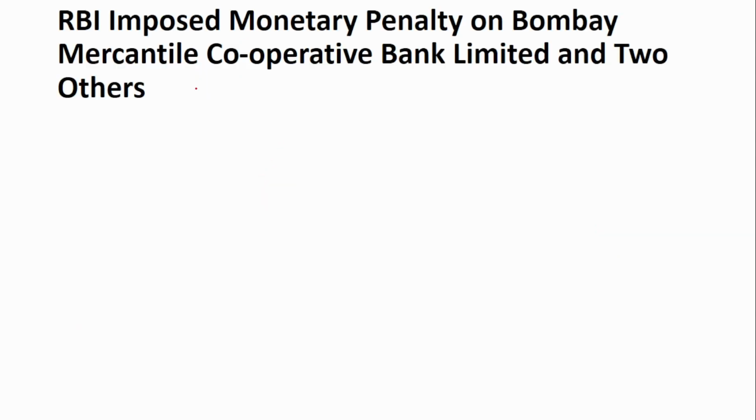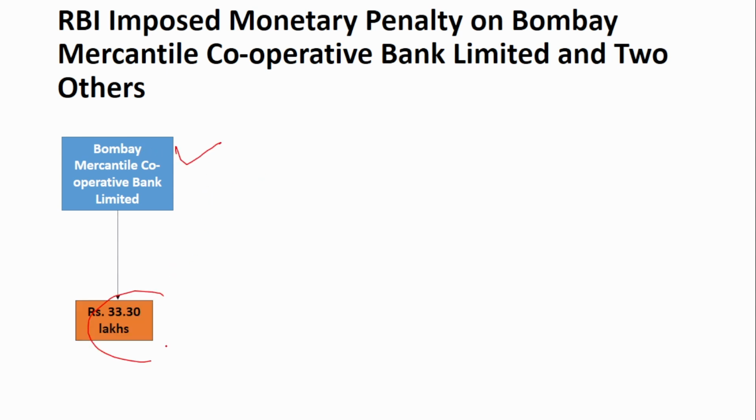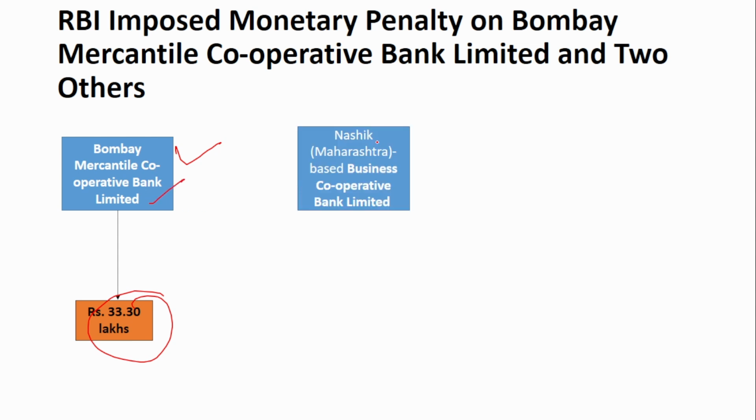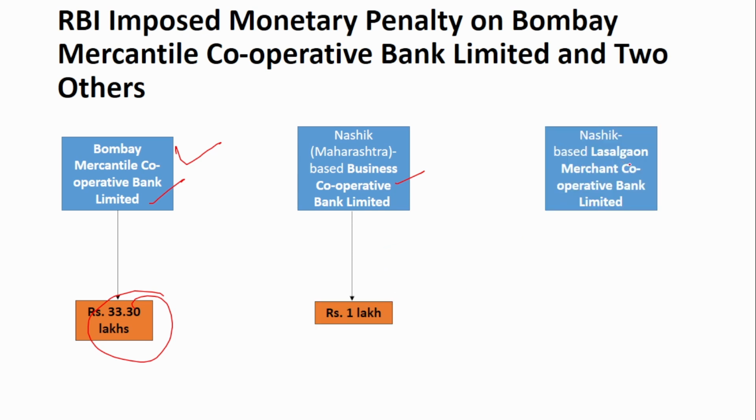Next is about the penalty imposed by the Reserve Bank of India. So let us look into the penalty. Bombay Mercantile Cooperative Bank has been penalized with an amount of 33 lakhs. Remember, Bombay Mercantile Cooperative Bank Limited. Next, Nashik-based Business Cooperative Bank Limited has been penalized 1 lakh, and Nashik-based Lasalgaon Merchant Cooperative Bank has also been penalized 1 lakh. Remember the bank names and the penalty amounts imposed by the Reserve Bank of India.